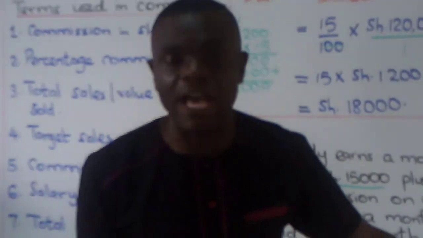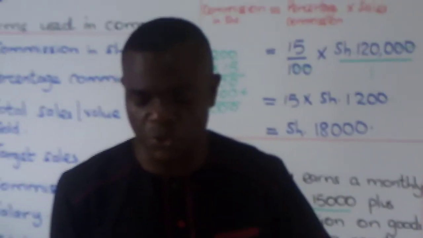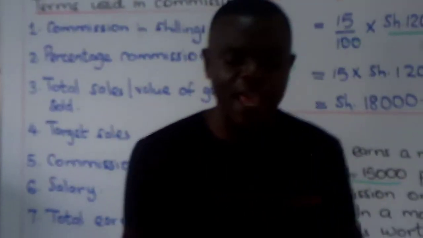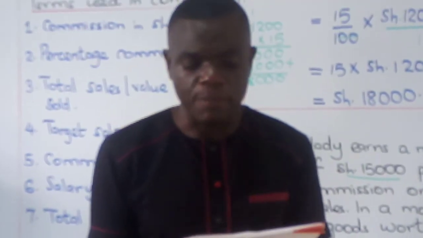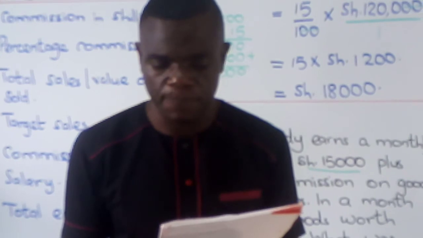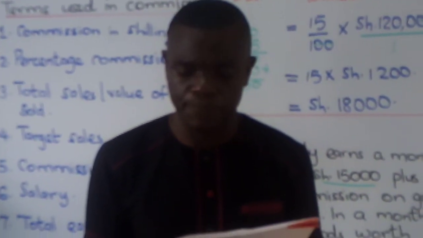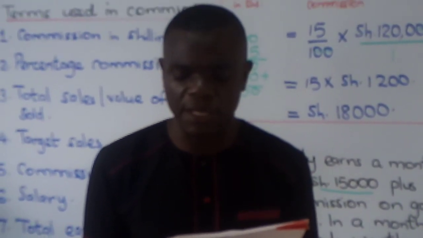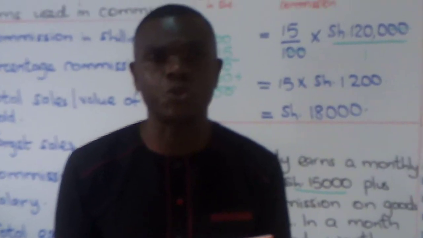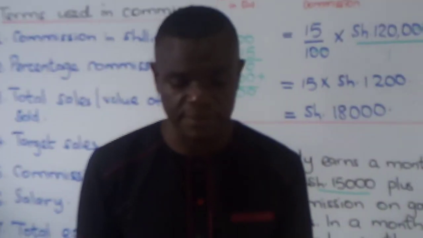In KCPE 2008, number 13 is also asking you to find total earnings. 2011, number 43, 2013, number 24, 2009, number 33, 2015, number 19 are all asking us to find total sales.